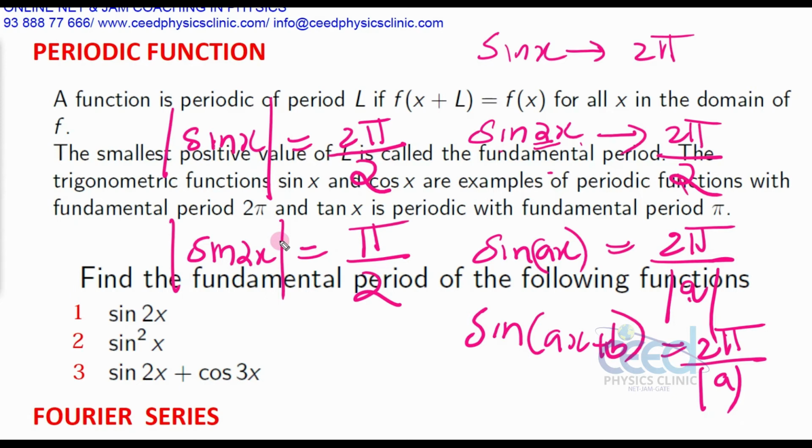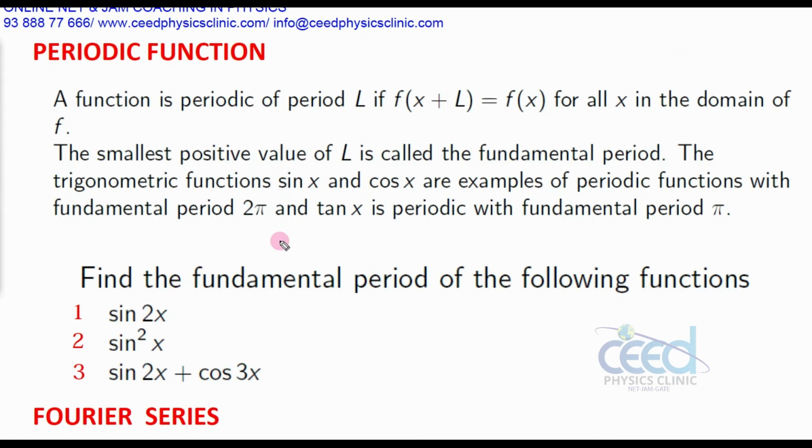Another theory is, suppose you have a function like sin x by 2 or cos x by 2. Here some constant is dividing. So suppose I consider sin x by a. Here it is division, so you have to multiply. The sine function's period is 2 pi, and you have to multiply with this a.